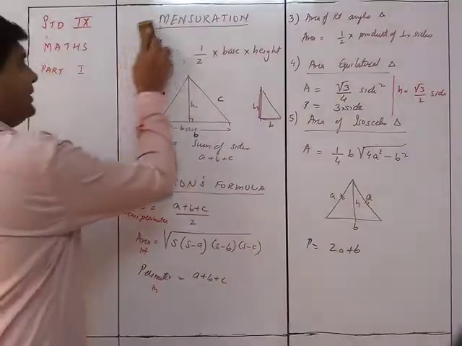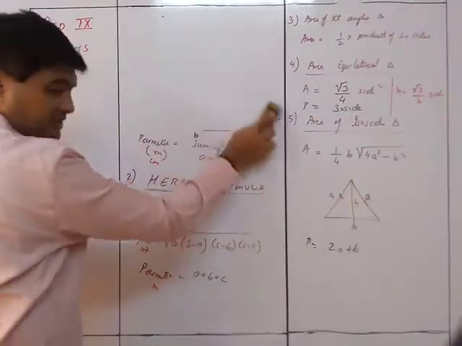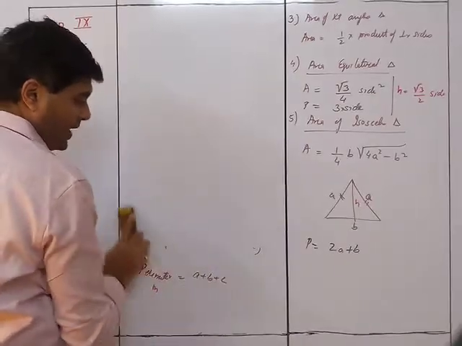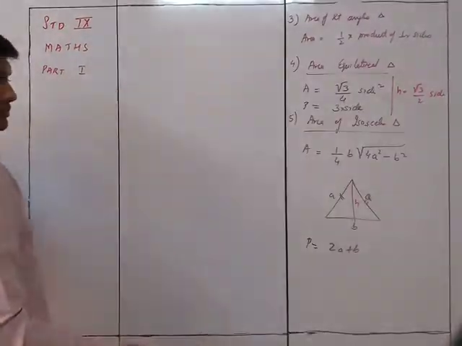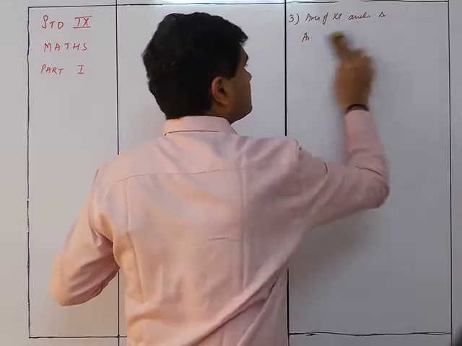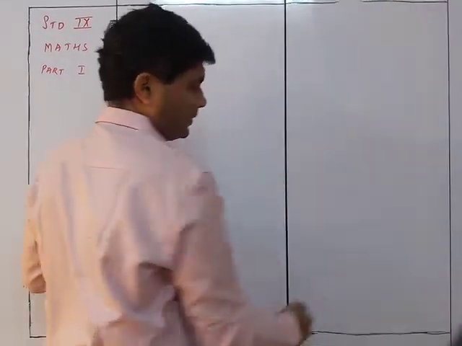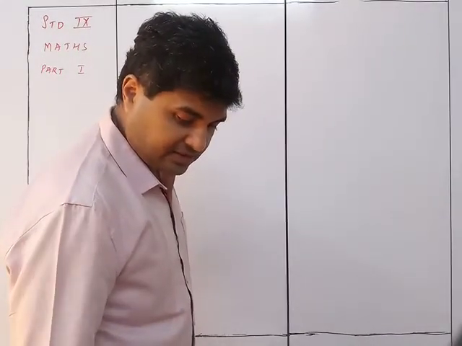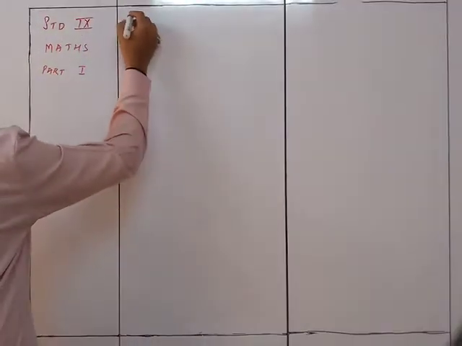We start with the first exercise, that is exercise 16.1.